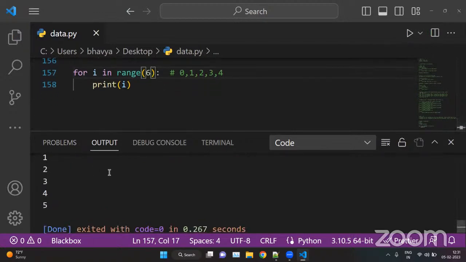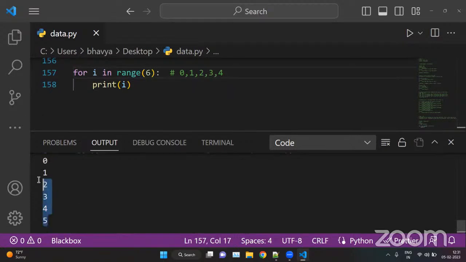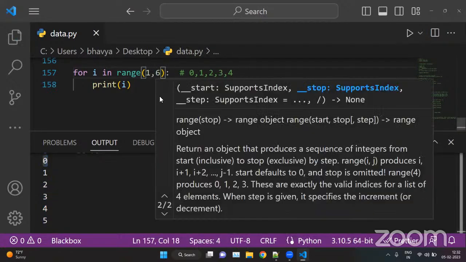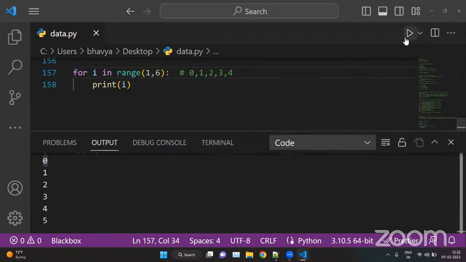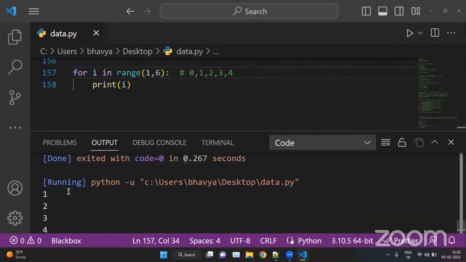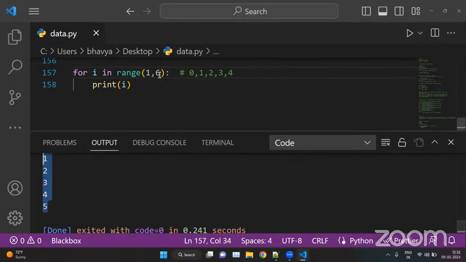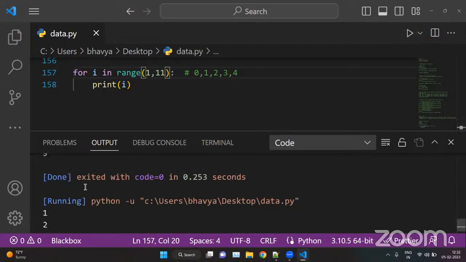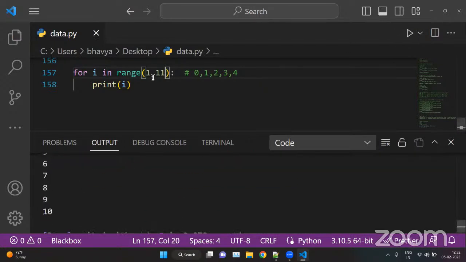In total it is 6 length, like 0 to 5, that is 6 length, and it starts from 0. We can even start from 1 as well. So 1 to 6, and the answer is from 1 to 5. So the range starts from 1 and ends at 5. If you want to print numbers 1 to 10, then the answer is 1 to 9 for 10. If you want to include 10 as well, we put 11. So the range is from 1 to 10 here.